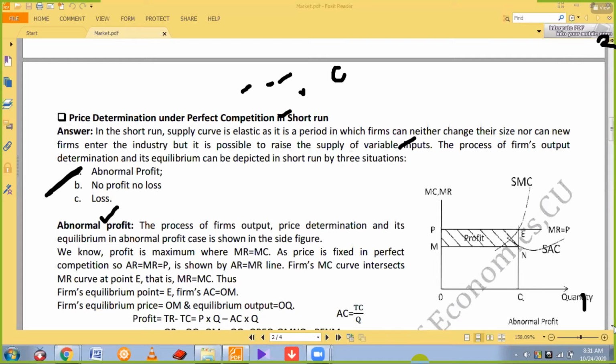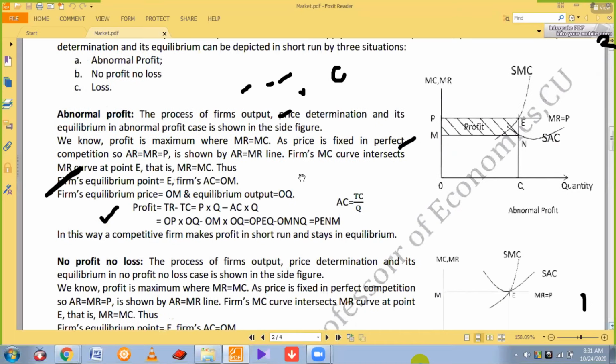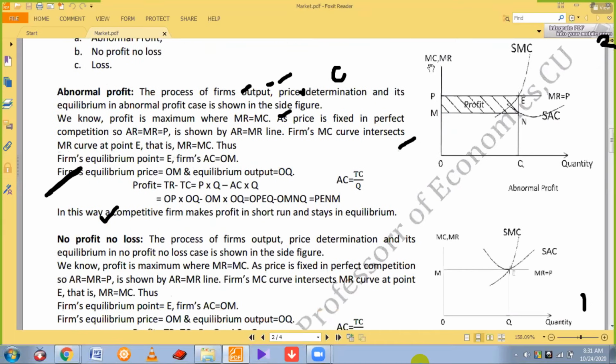Look, in this discussion, what have I written here? I have written the process of the firm's output and price determination. Its equilibrium in abnormal profit is shown in the figure.